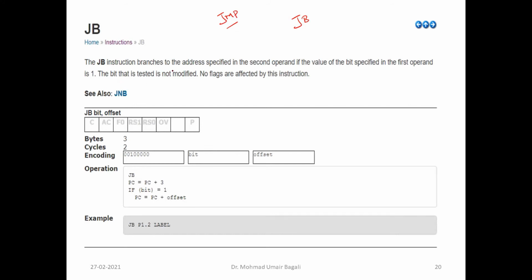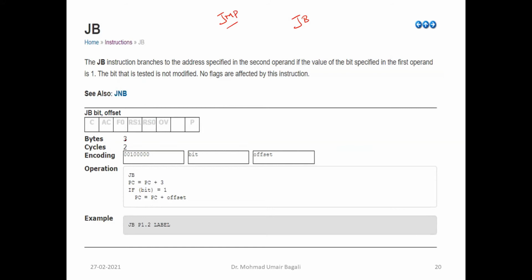Now what will it do? The jump JB instruction branches to the address specified in the second operand if the value of the bit specified in the first operand is 1. The bit that is tested is not modified. So it is not going to modify that one. It will just test whether it is 0 or 1. No flags are affected by this instruction.